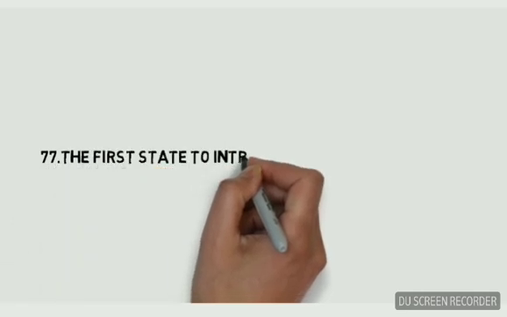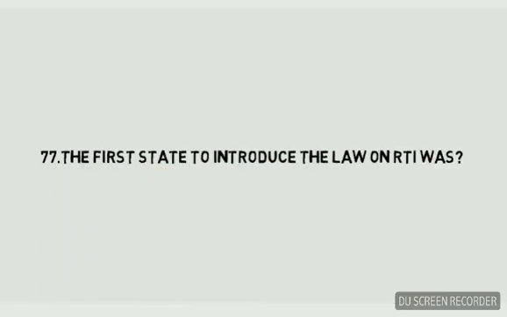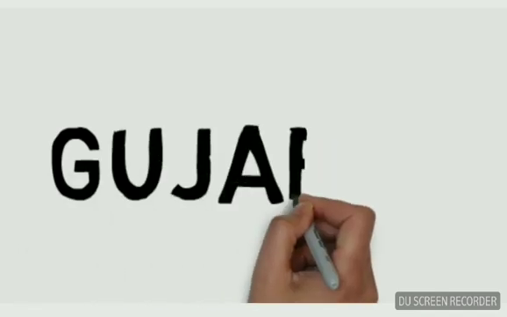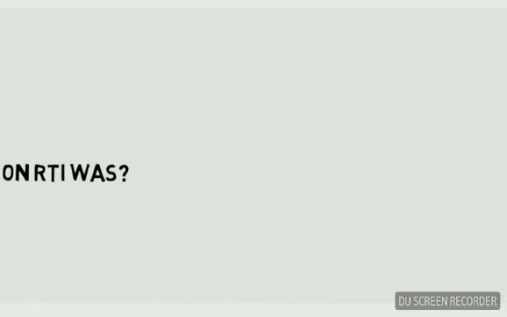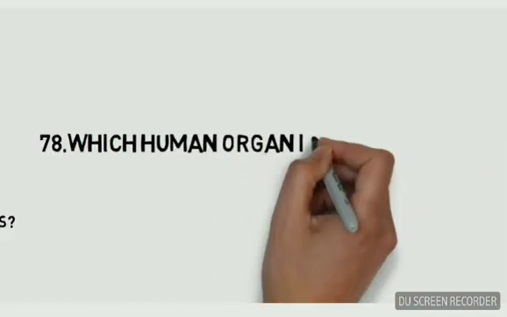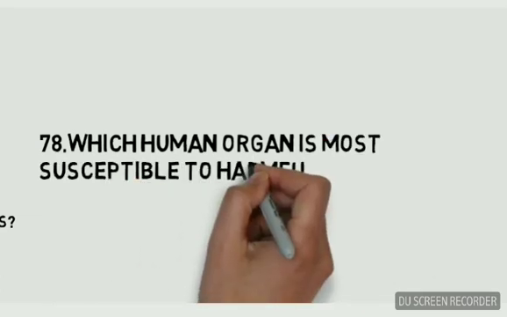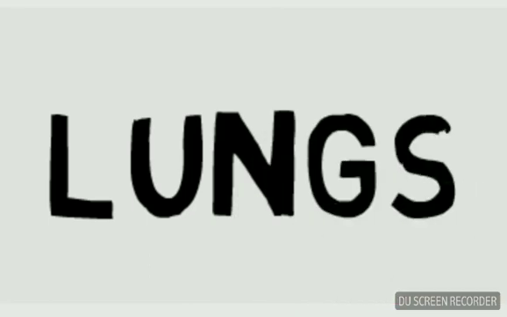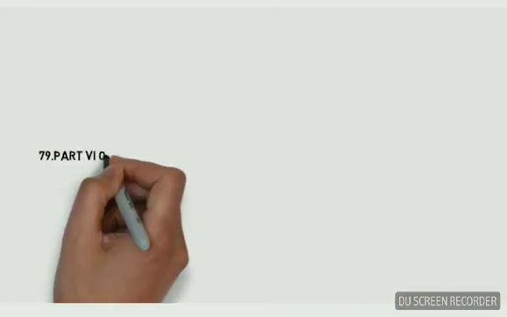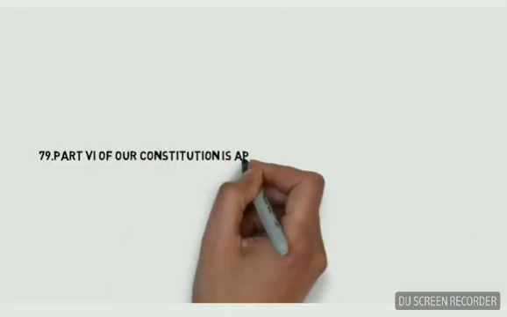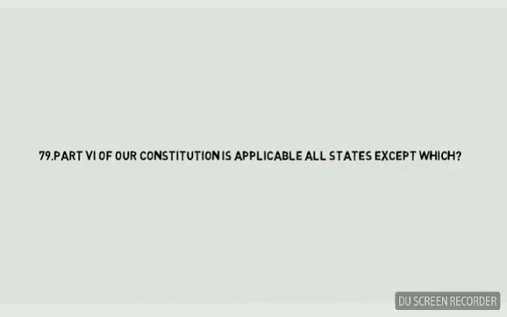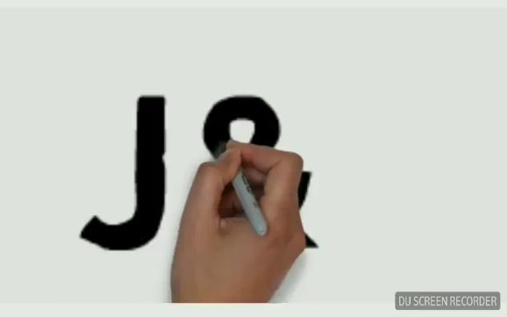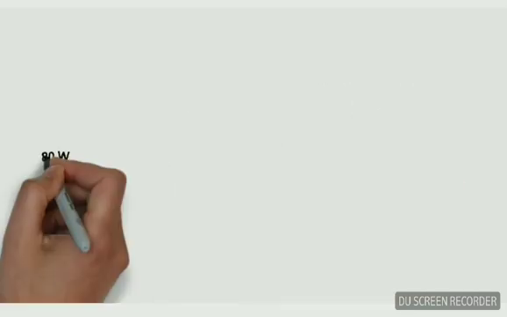The first state to introduce the law on RTI was Gujarat. Which human organ is most susceptible to harmful radiations? Lungs. Part 6 of our Constitution is applicable to all states except which? Jammu and Kashmir.